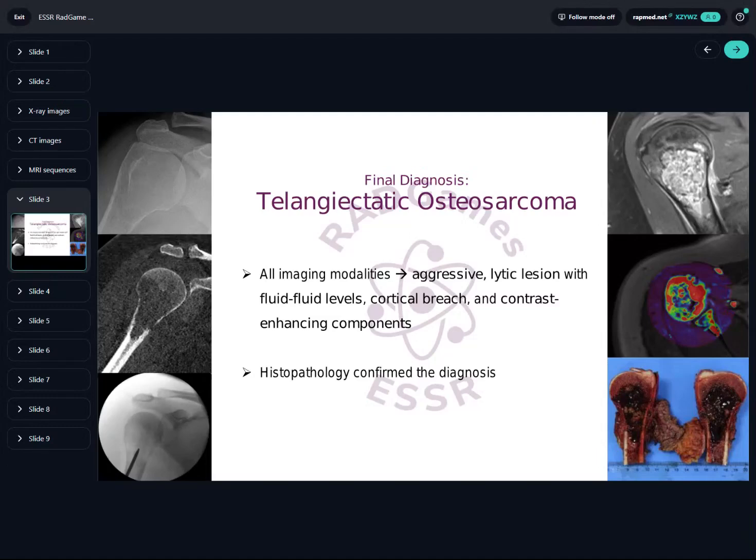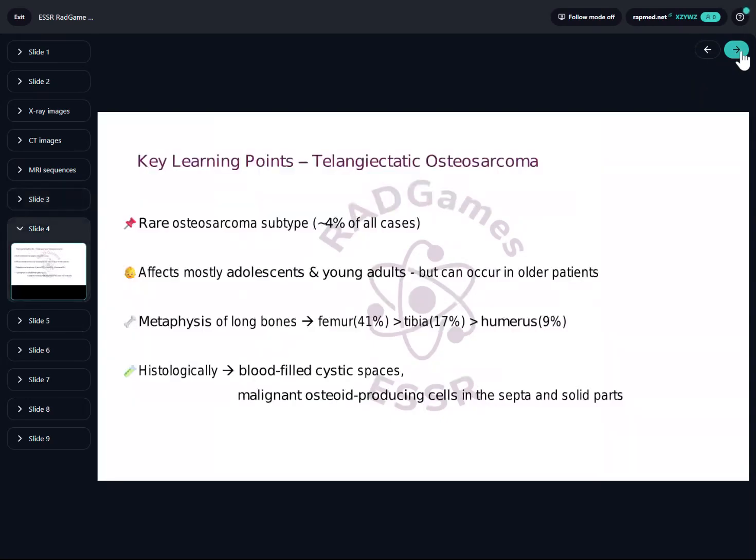At first glance, it might resemble a benign cystic lesion or maybe metastasis. All three imaging modalities consistently demonstrate an aggressive, purely lytic lesion. Histopathologic analysis confirmed the diagnosis. Now let's take a closer look at key radiologic and clinical features of this rare osteosarcoma subtype and how we can differentiate it from other mimics.